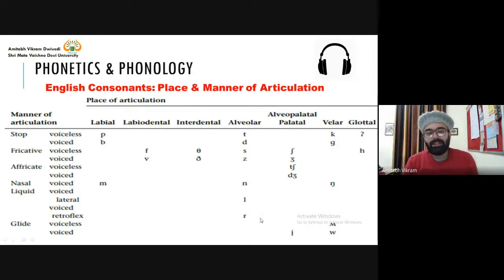So these 11 sounds are voiceless, and the rest of the sounds are voiced. Do not confuse voiceless with silent. Voiceless is a different type of quality of sounds, and voiced is a different type of quality of sounds.